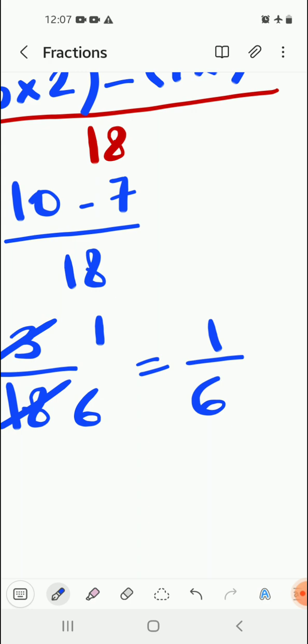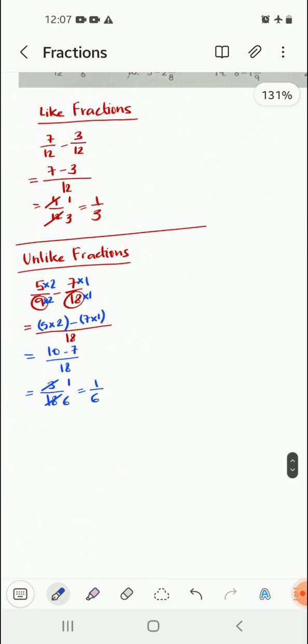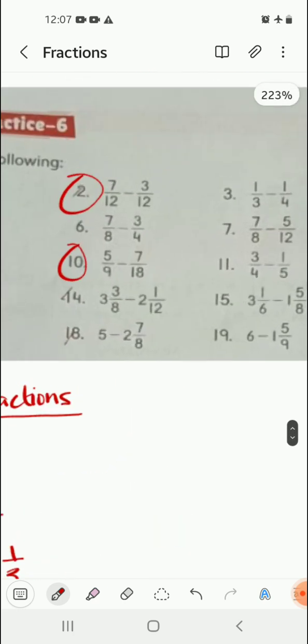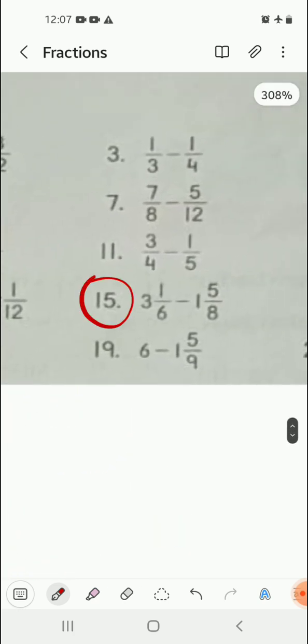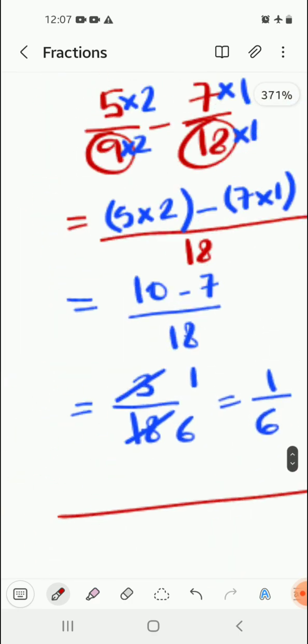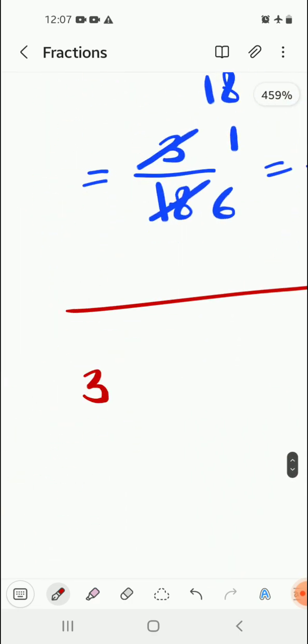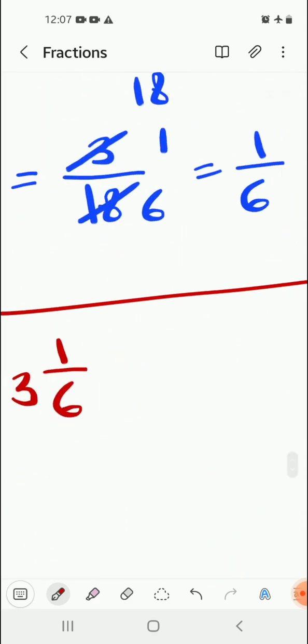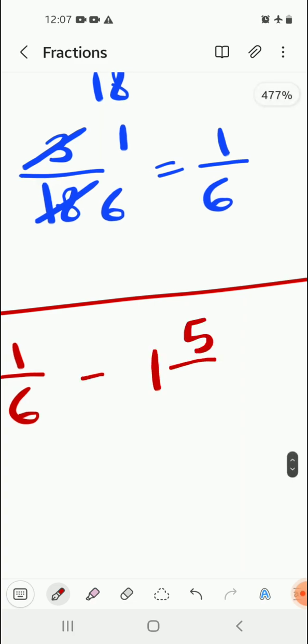Now we are going to move on to another question. We can go for this, number 15: 3 1 by 6 minus 1 5 by 8.